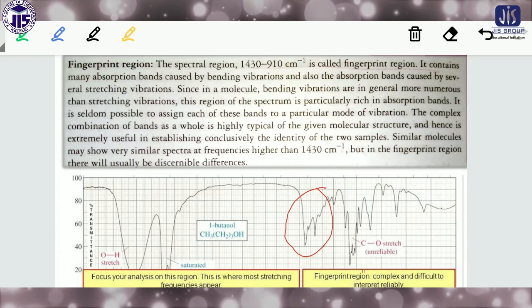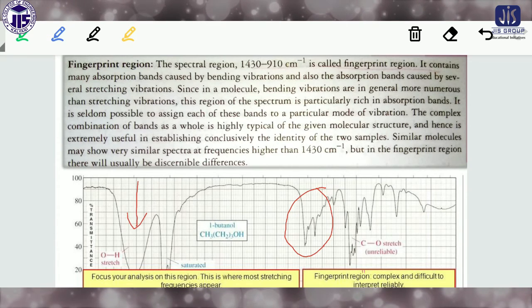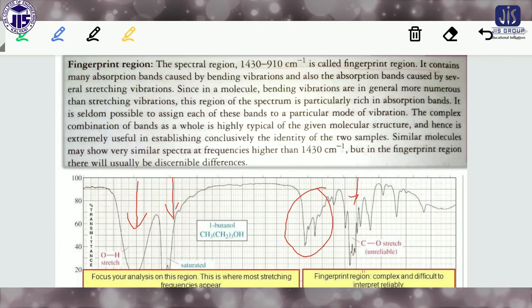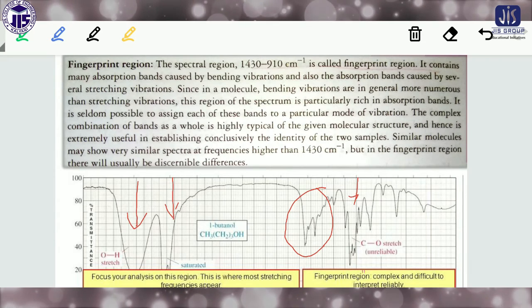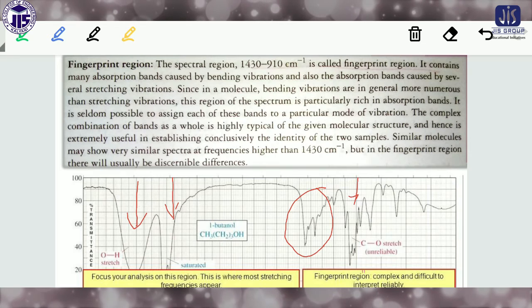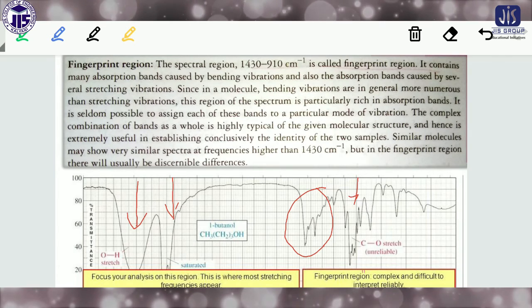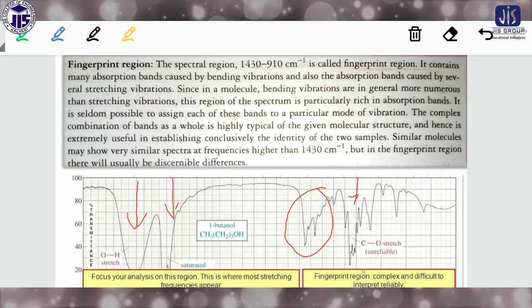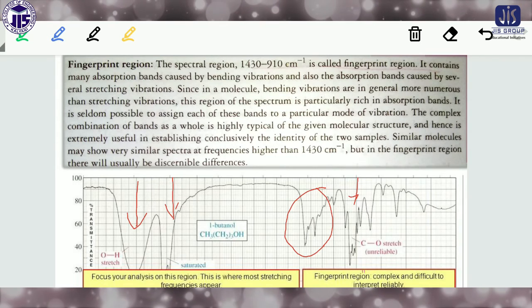That means this peak indicates that absorbance occurs in this region. So from these negative peaks, transmittance versus wave number, we can understand where maximum absorbance occurs.